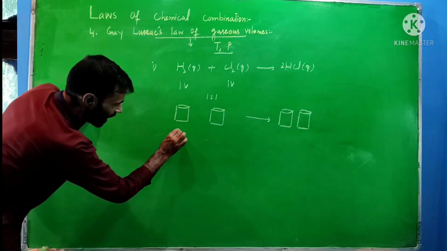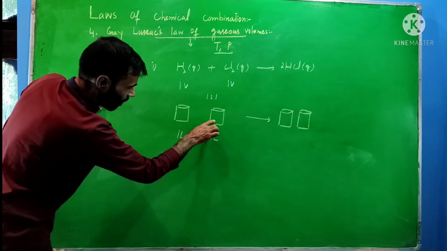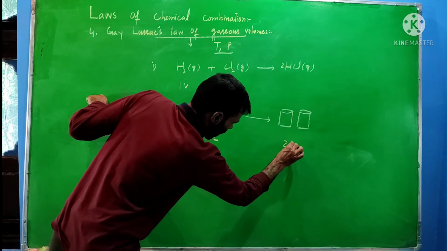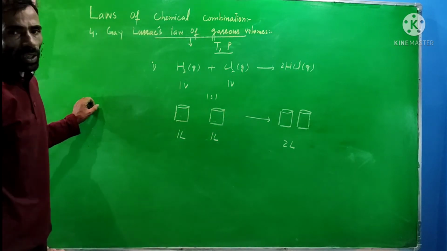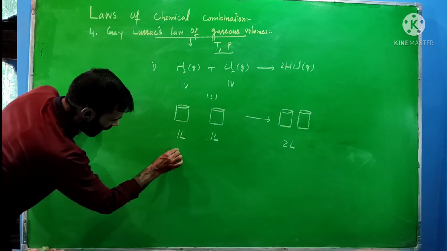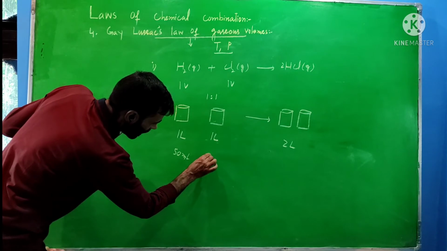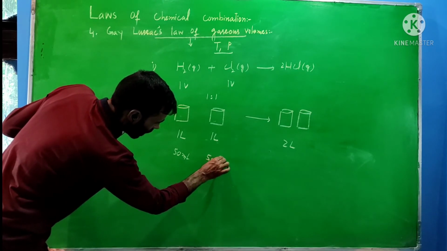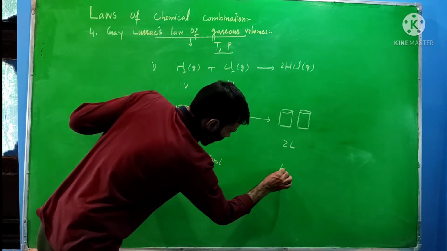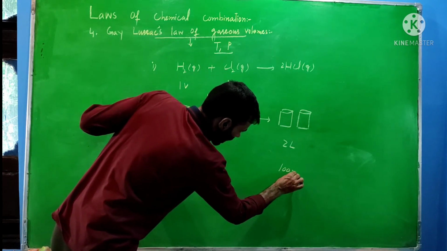If I take its volume as 1 liter, then 1 liter reacts with 1 liter, and the products formed will be 2 liters. Or I may take 50 ml, then 50 ml will react with 50 ml of hydrogen gas, and the volume of the product, 2 times more, that is 100 ml, will be formed.